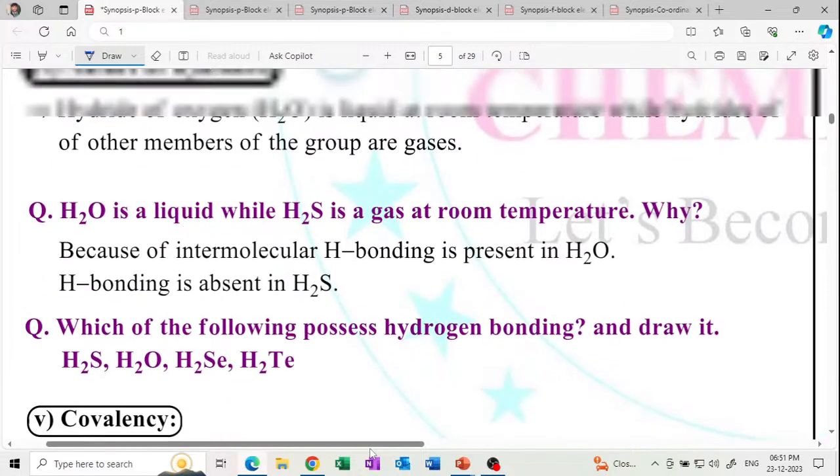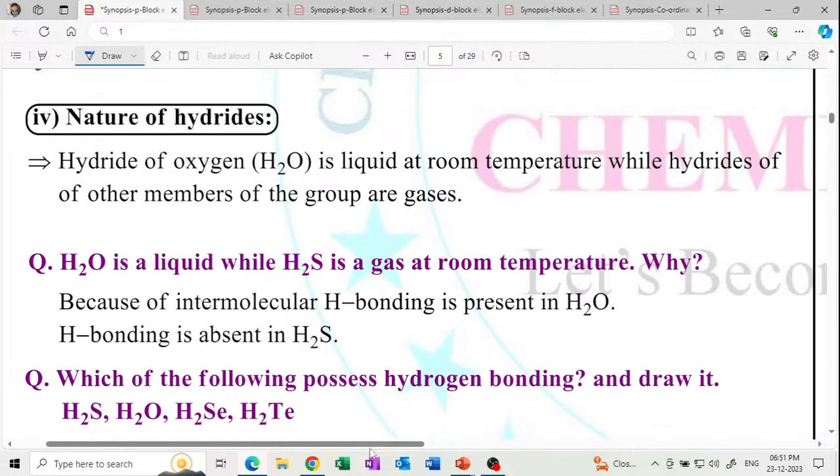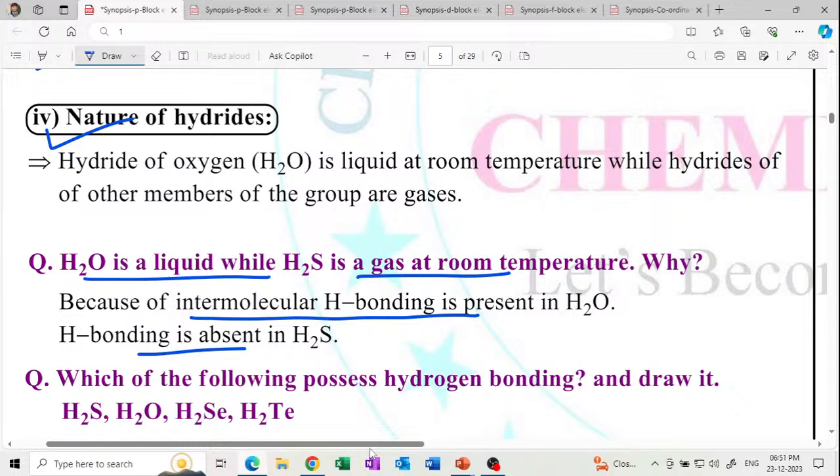हा क्वेश्चन करून ठेवा आपण. Nature of hydrides. वॉटर लिक्विड स्टेटला आहे, वॉटर नंतर बाकीचे. का? Because of the intermolecular hydrogen bonding present in water, आणि hydrogen bonding absent है कोणामध्ये? H2S मध्ये. Get it? Please write this very important question. Water is a liquid while H2S is a gas at the room temperature.